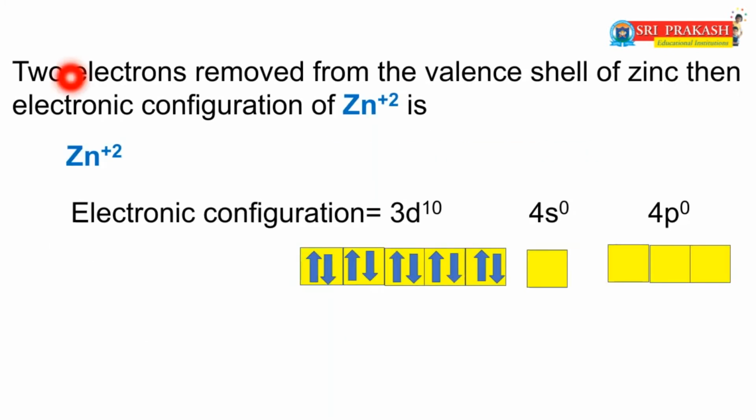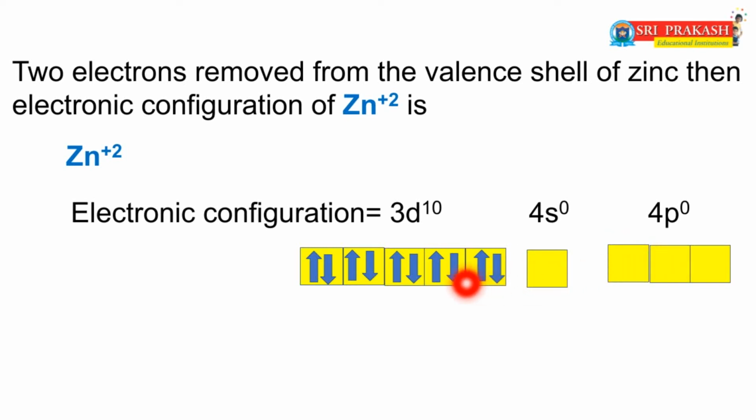That means 2 electrons are removed from the valence or outermost shell of zinc, and Zn converts to Zn2+. Those 2 electrons are removed from the 4s orbital of zinc. So the electronic configuration of Zn2+ is 3d10, 4s0 and 4p0.